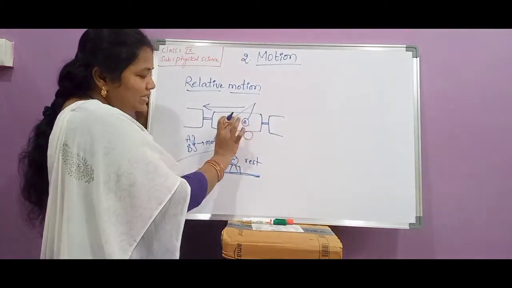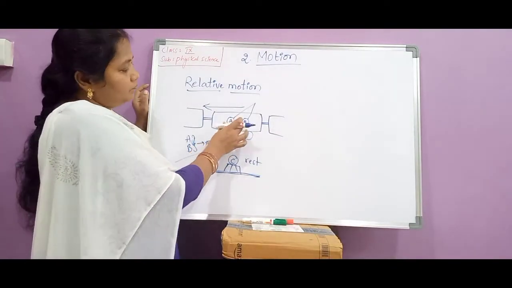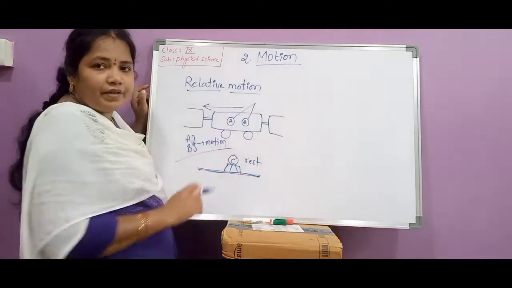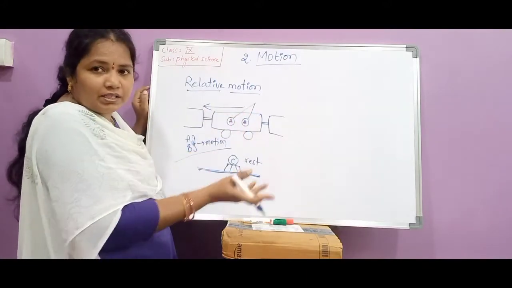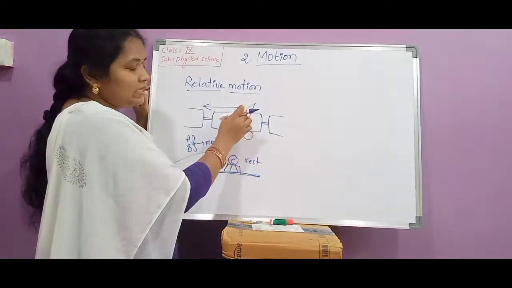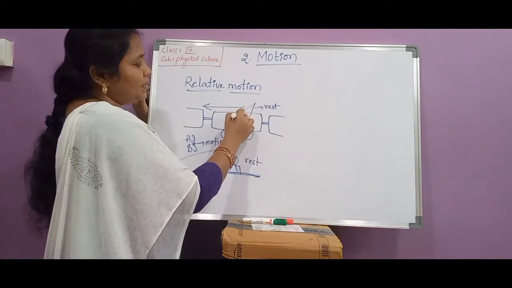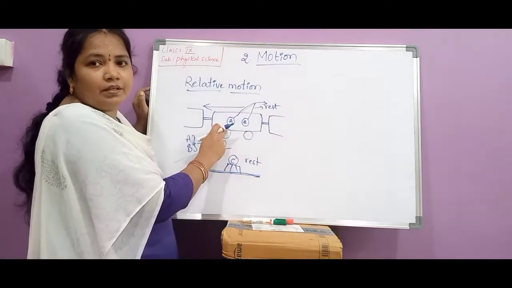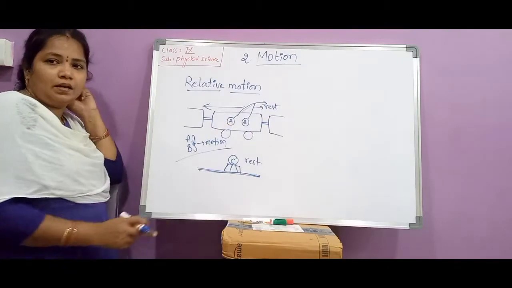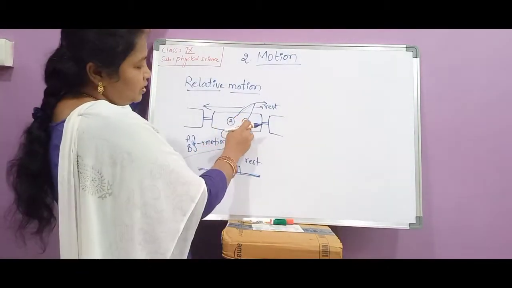Here as both of them are sitting together, according to the view of A, the person B position is not changing. Hence B is said to be in rest. Okay, person B is said to be in rest according to the person A. In the view of person A, B is said to be in the rest because the position is not changing.